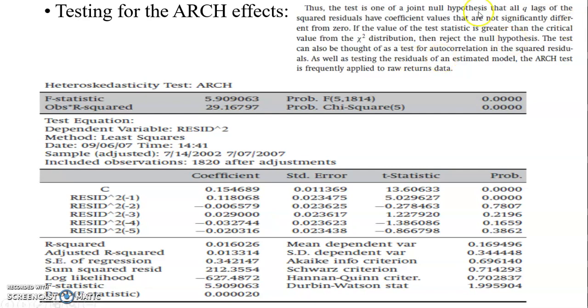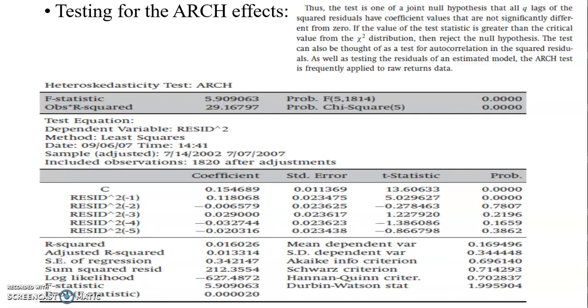And how do we do that? We check the calculated chi-square value against the critical value. If the calculated value is greater than the critical value, we reject the null hypothesis. Alternatively, we simply look at the probability value. For example, here, the probability value is 0.00, which is less than 0.05, the level of significance, so we reject the null hypothesis of no heteroscedasticity.